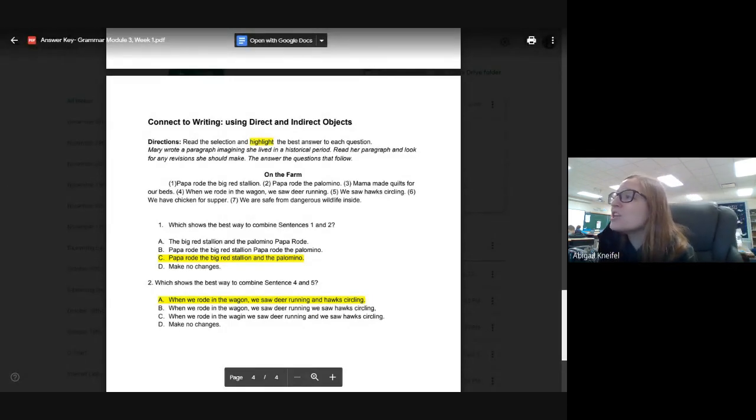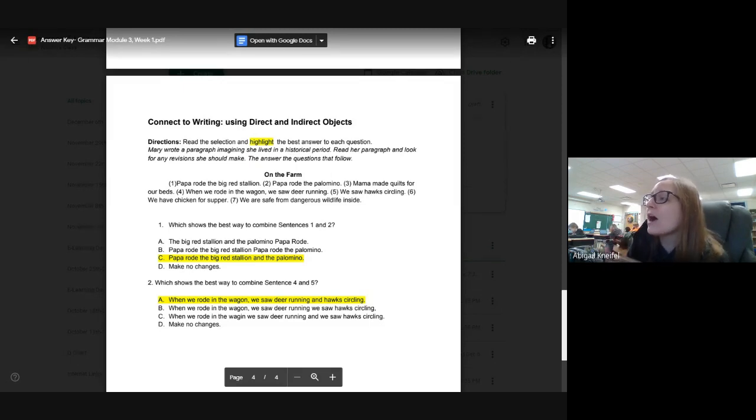Then 2, which shows the best way to combine sentence 4 and 5. Sentence 4, when we rode in the wagon, we saw deer running. We saw hawks circling. The best way to combine that is once again making it a compound direct object sentence. When we rode in the wagon, we saw deer running and hawks circling. So rode is our verb. Deer running, hawks circling is our direct object, and then wagon would be our indirect object. Okay, so C for number 1 and A for number 2.